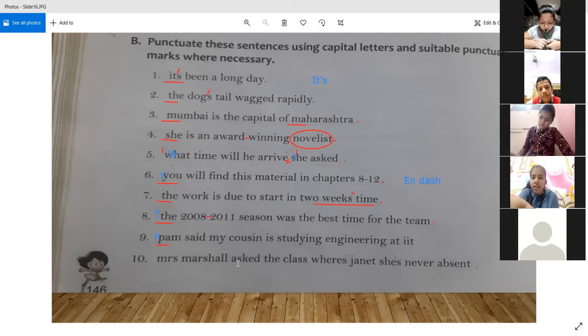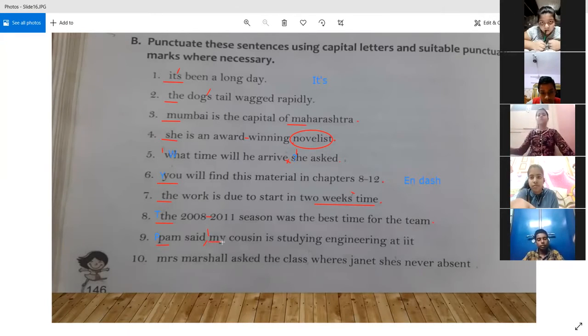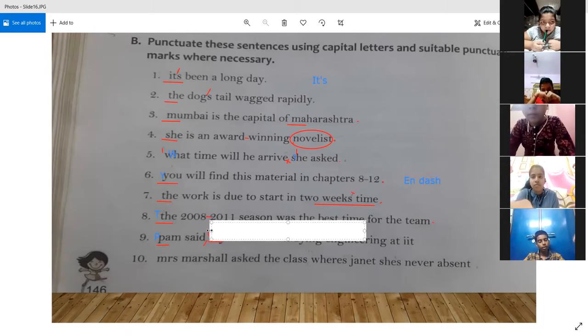Sir, after said comma, inverted commas open, so capital M, because said is present, so we are getting an idea that this is the case of a reported speech. So we are opening the quotation marks from here, and we also know that after the quotation marks have been opened, the first letter after the quotation mark is always in capital. So we have to write M also in capital, right?